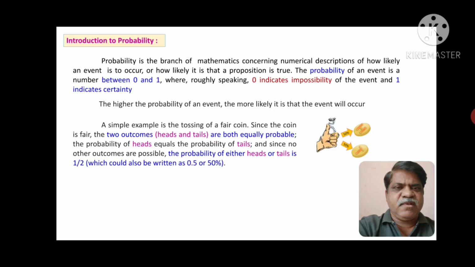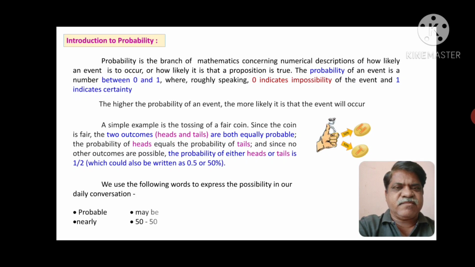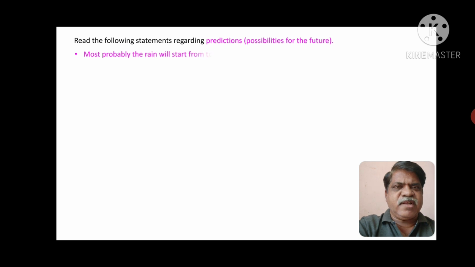Here you can see in the figure a coin is tossed, so having a head or tail there is a 50% possibility or probability. So we use the following words to express possibility in our daily conversation: probable, maybe, impossible, sure, nearly, 50-50 and so on. Friends, read the following statements regarding these predictions, that is, the possibility for the future that we use in our daily life.